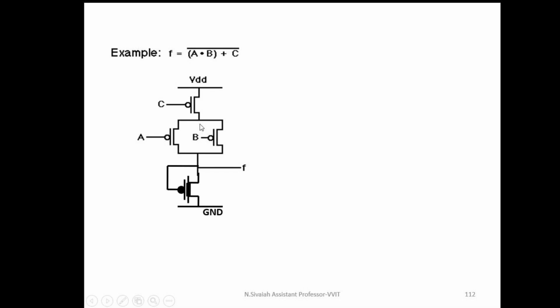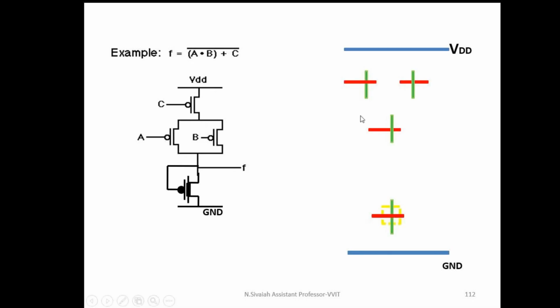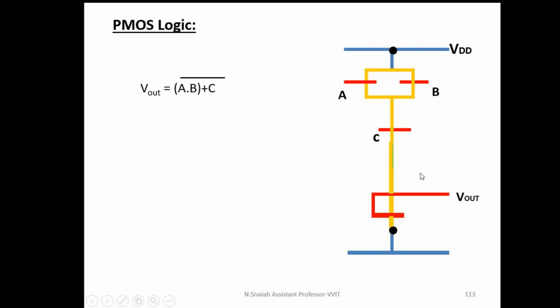That's why the stick diagram also follows the same procedure. First, draw the two metal lines, providing sufficient space. After that, form the transistors. These three are the PMOS transistors with enhancement mode. This is the PMOS depletion mode transistor. After that, make all these connections. Finally, I can make the input and output connections. We can draw any logic diagram.